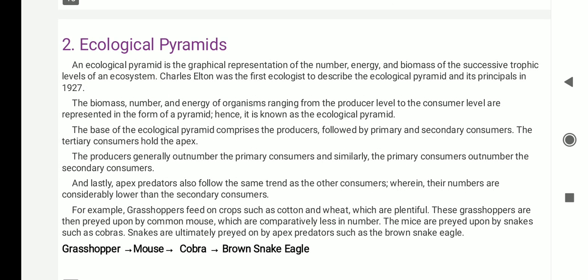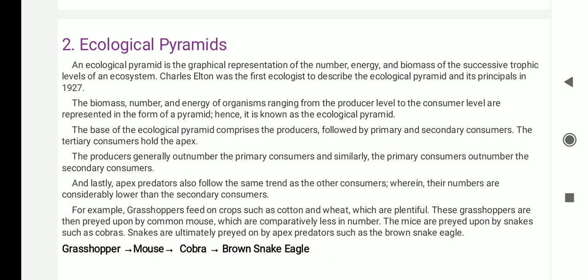So what is an ecological pyramid? Ecological pyramid is a graphical representation of the number, energy and biomass of the successive trophic levels of an ecosystem. Charles Elton was the first ecologist to describe the ecological pyramid and its principles, in 1927. The biomass, number and energy of organisms ranging from the producer level to the consumer level are represented in the form of a pyramid. Hence it is known as an ecological pyramid.